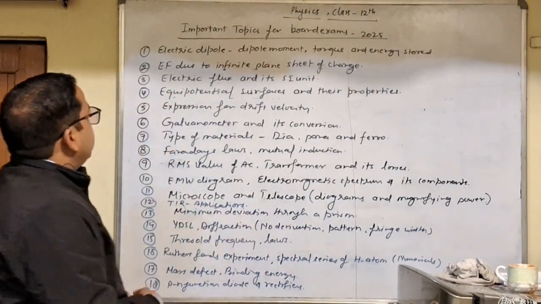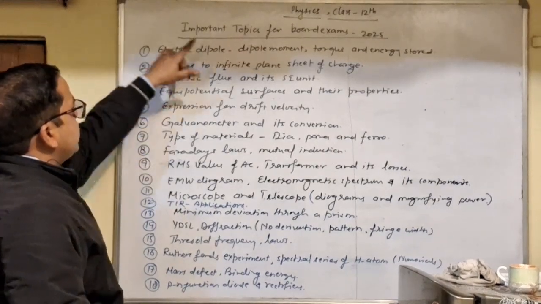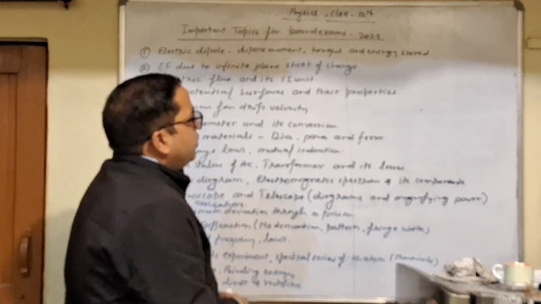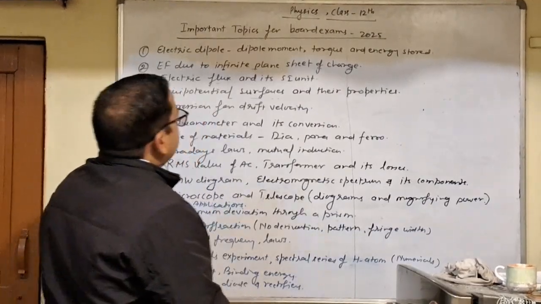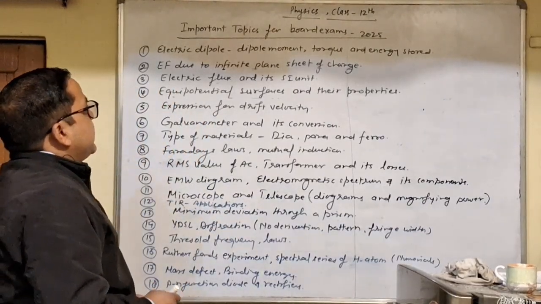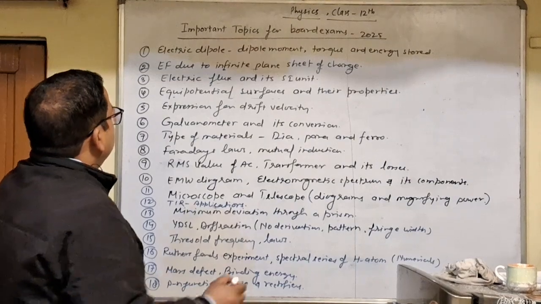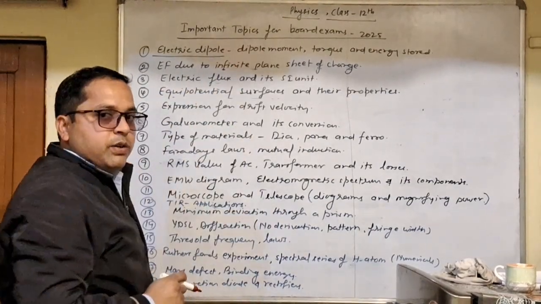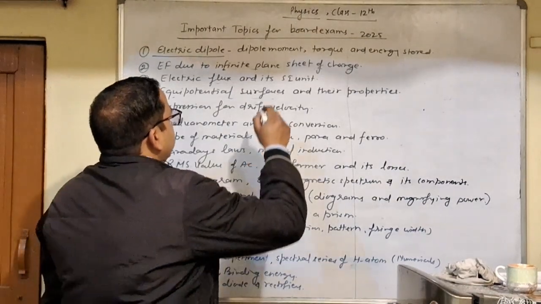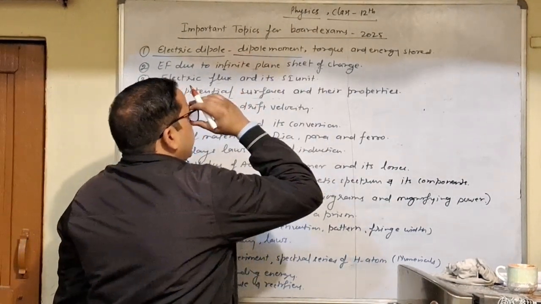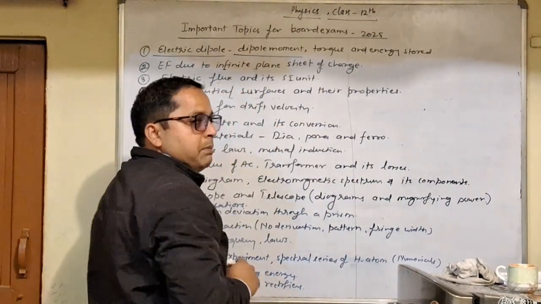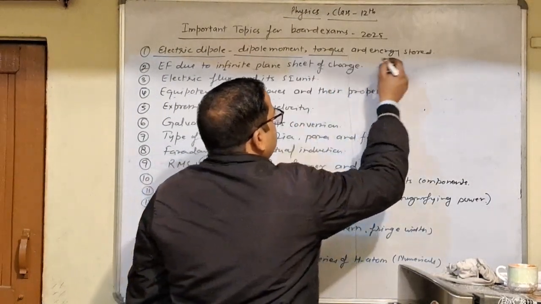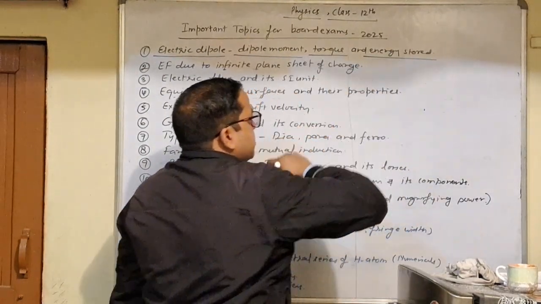So these topics are, as mentioned above, important topics for board exams 2025. So the first topic is electric dipole. This is a very important topic. Electric dipole, you can prepare the definition of electric dipole, and you can prepare dipole moment, the definition and the expression for dipole moment, and the expression for torque and energy stored.